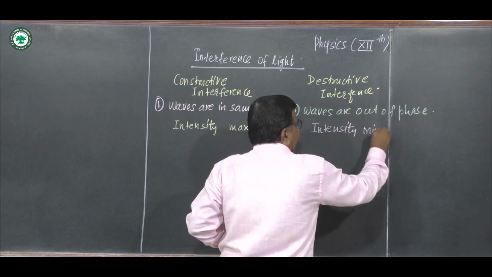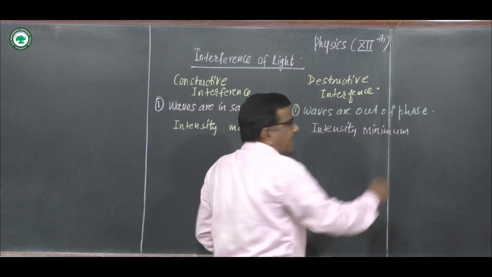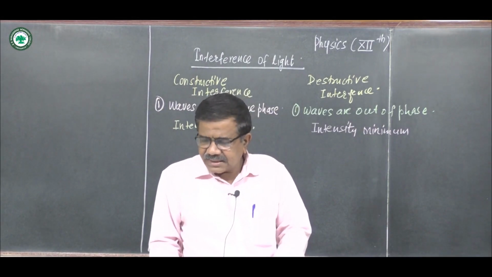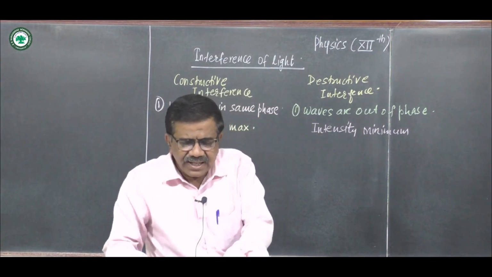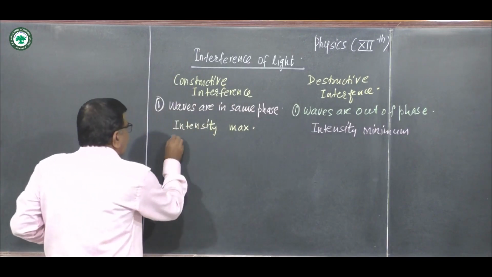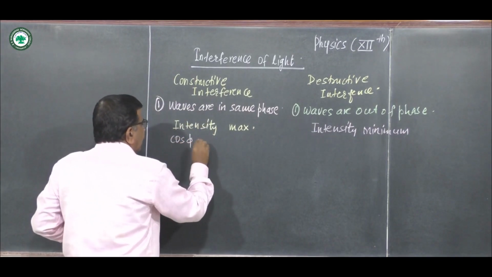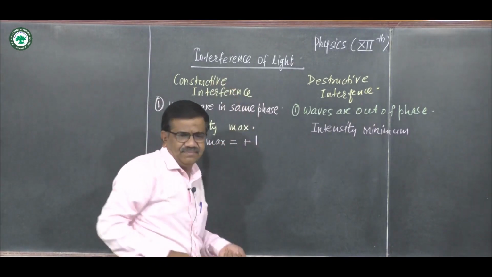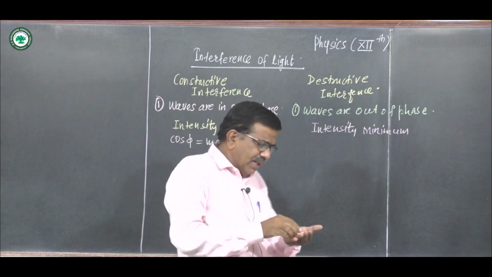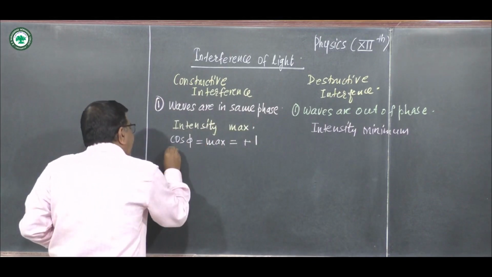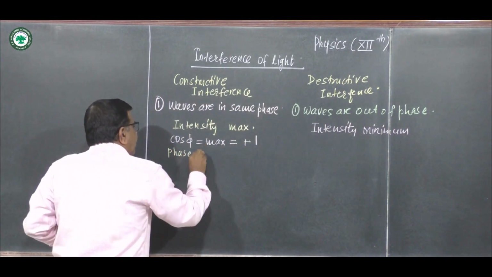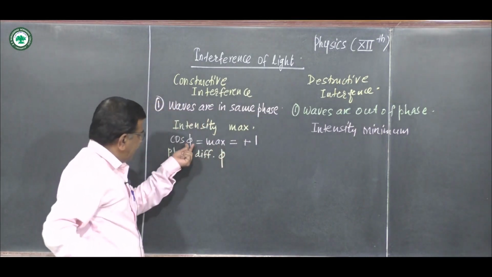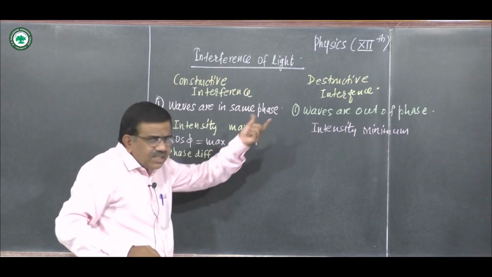These points are very important. Intensity maximum, intensity minimum. In constructive interference, cos phi is maximum, and that maximum value of cos phi is plus 1, and hence the phase difference between the waves, that is phi, is such that cos phi is plus 1.